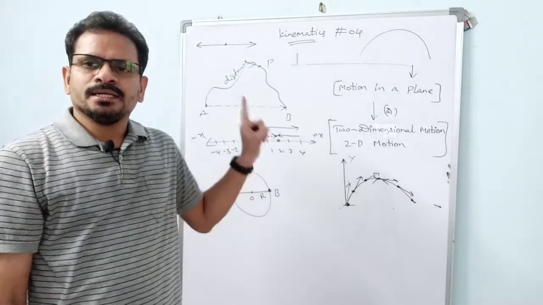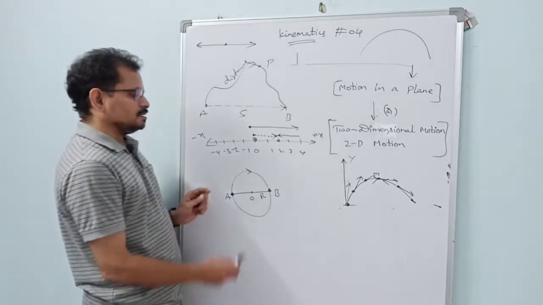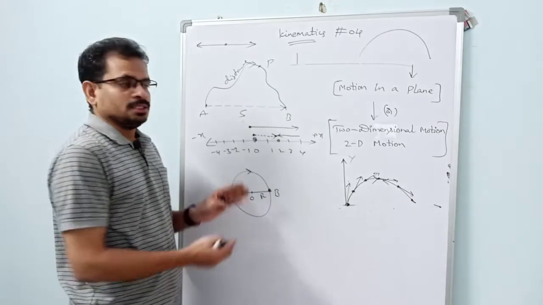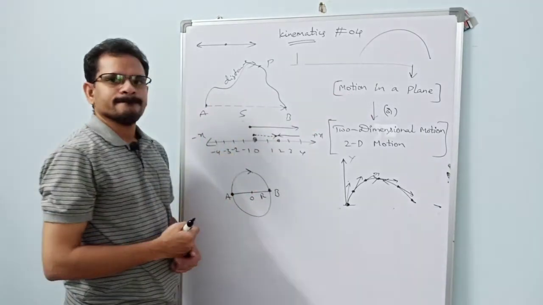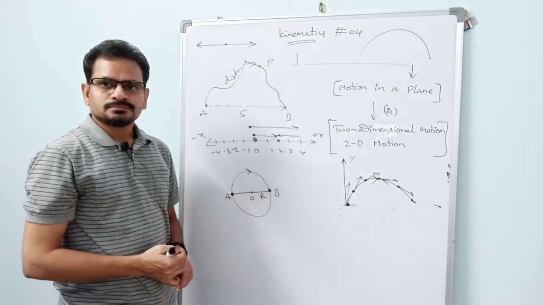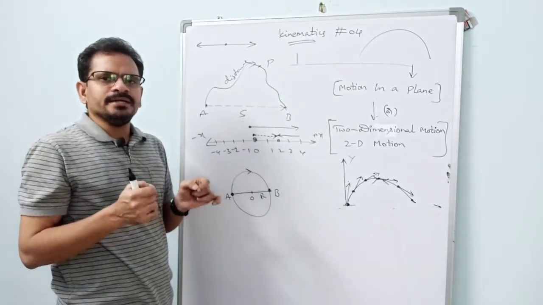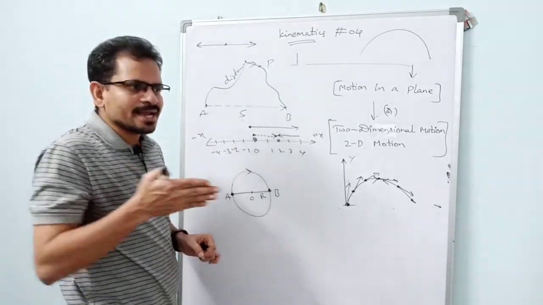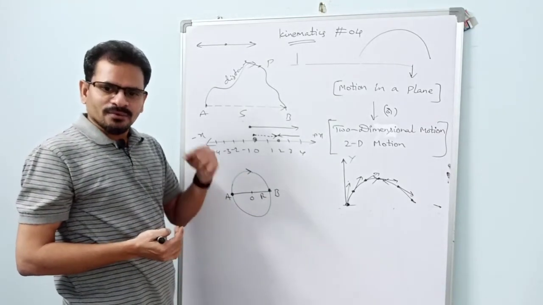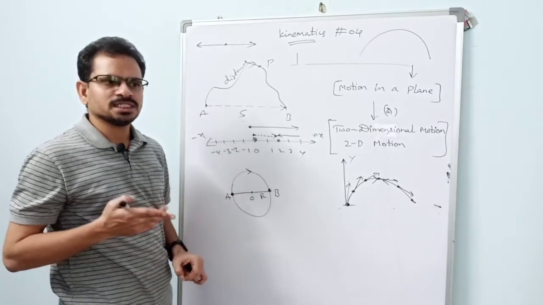This problem is there in motion in a straight line, that is one-dimensional motion. So you should realize that this problem also should not be there in one-dimensional motion. It should be there in motion in a plane, because this motion corresponds to motion in a plane only. Our chapter, motion in a straight line, strictly deals with bodies moving along a straight line. In our chapter all the problems correspond to bodies moving along a straight line only.